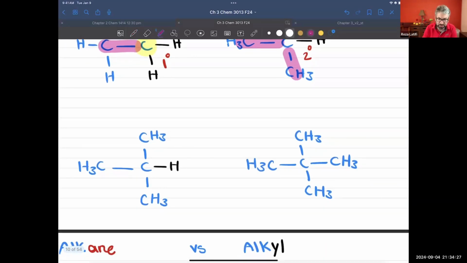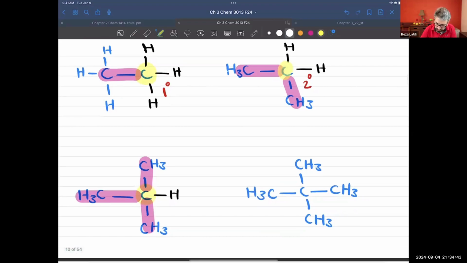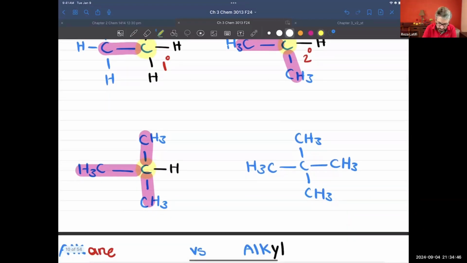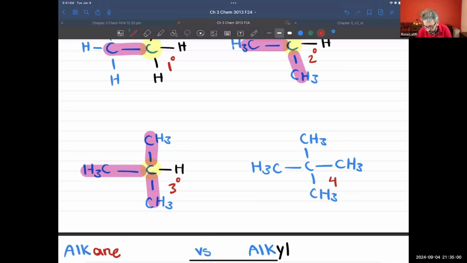If you replace 3 of the hydrogens by CH3, here you're going to get such a geometry. And this is the hydrogen that we are studying. I forgot to highlight it for the previous molecule. Now our carbon, the yellow carbon, is attached to 3 neighbor carbons. Because it is attached to 3, we're going to say this is tertiary. But if you have 4 carbons, then you say 4 and you put the degree on the top of it. That means you're dealing with a quaternary.